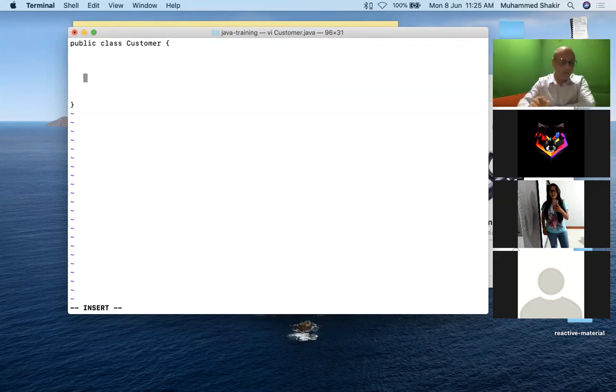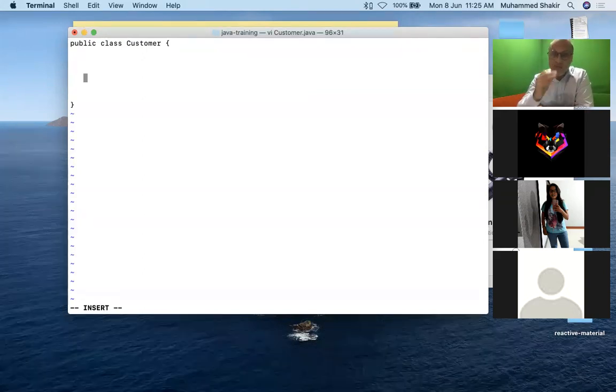And following are the points you must make note of very quickly. I want each one of you to make note of this point. The name of a class in Java will always start with an uppercase. I repeat, the name of the class in Java. Now, this is not a requirement of the language, but this is the naming convention. I repeat, this is the convention. So the name of the class will always start with an uppercase. The name of a variable will always start with a lowercase, and the name of a method will also start with a lowercase. It must never ever happen that you define a class with a lowercase.